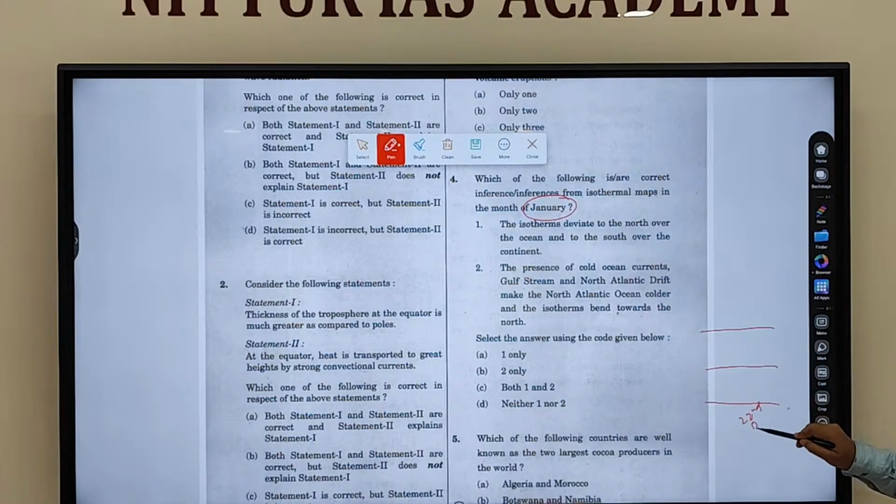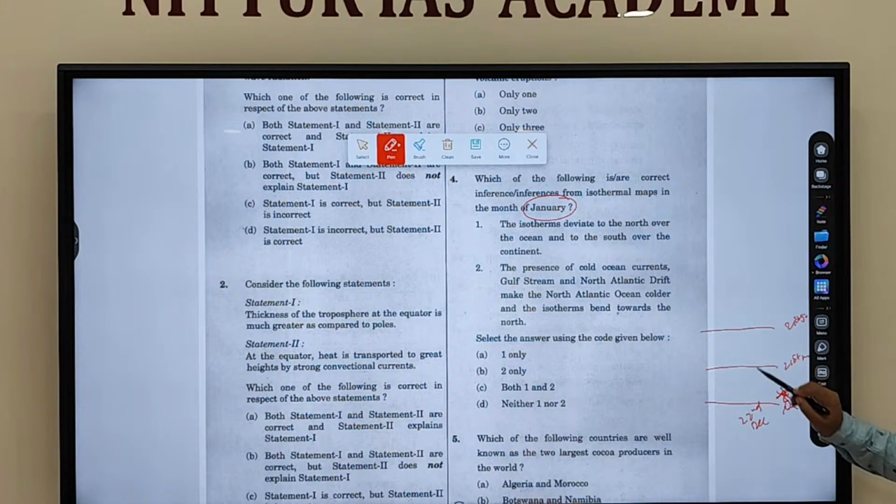So at 22nd December, winter solstice, sun position is over here. So in January, sun position will be somewhere near the Tropic of Capricorn. Why? Because equinox will come on 21st March and sun position will go over here, and 21st June is over there. So in the month of January, the sun position is going to be near the Tropic of Capricorn.